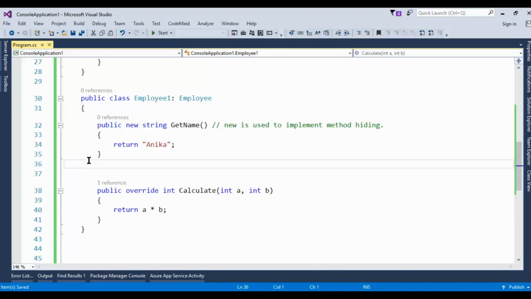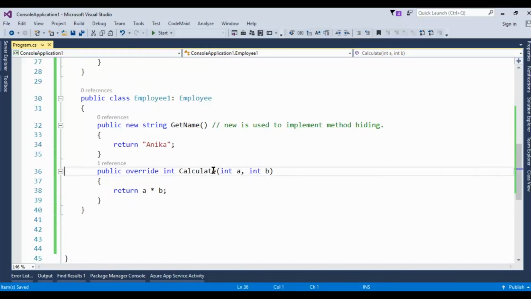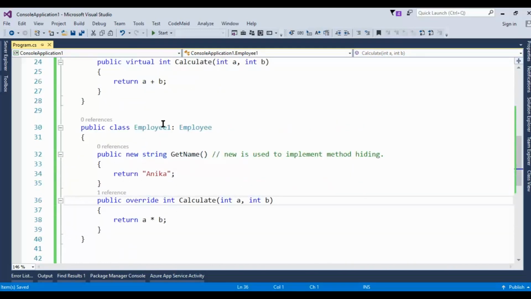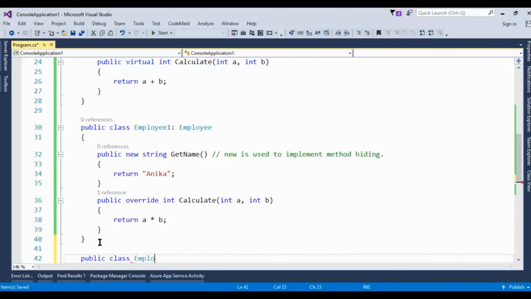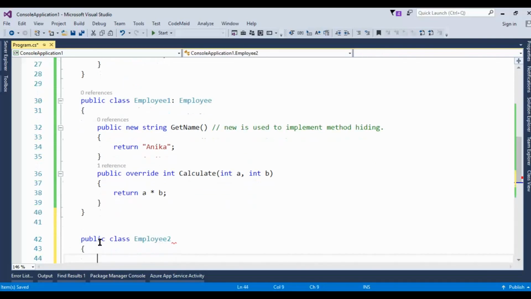Okay, now suppose this employee 1 is inherited again. Public class employee 2, and this class inherits employee 1.